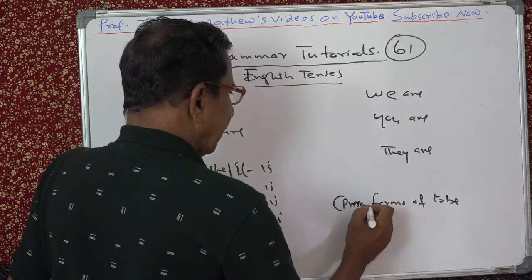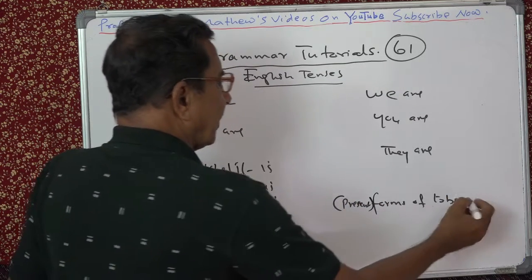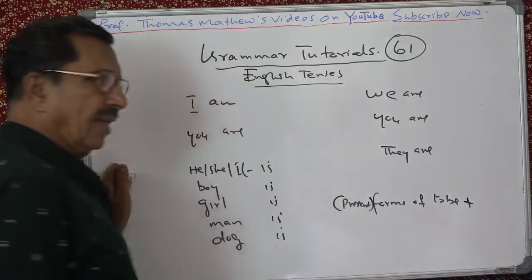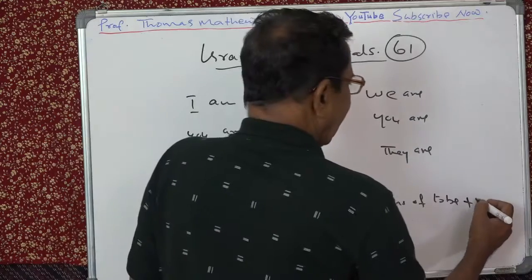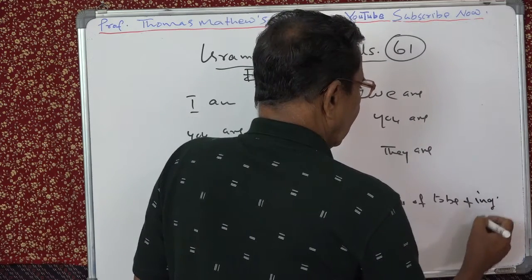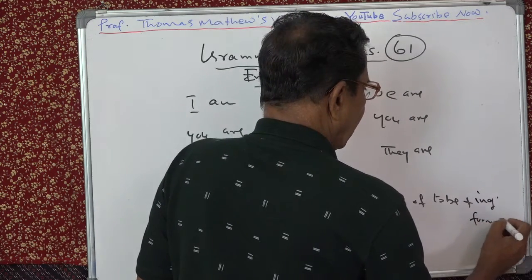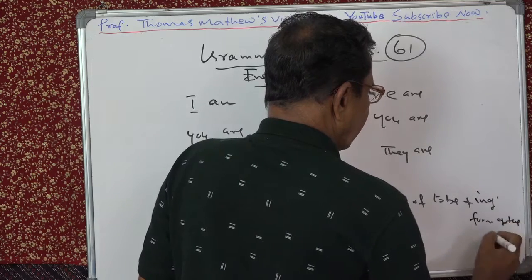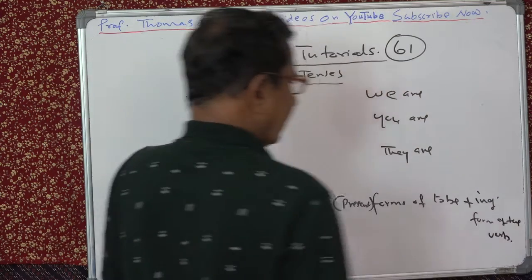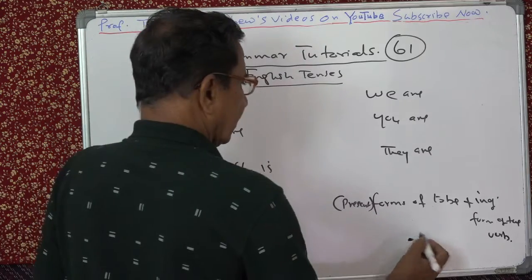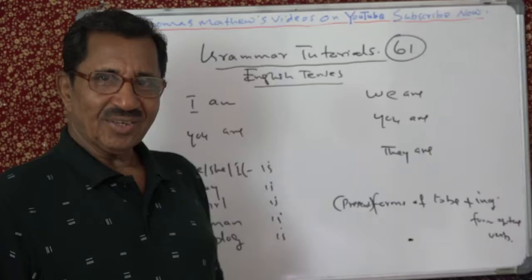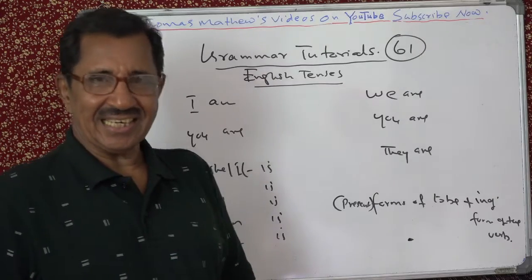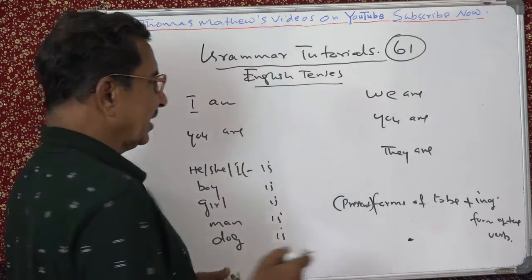They have got other forms also. Present forms of to be, plus the ing form of the verb, is equal to what? A tense. You make a tense in English. Then it will look like this.